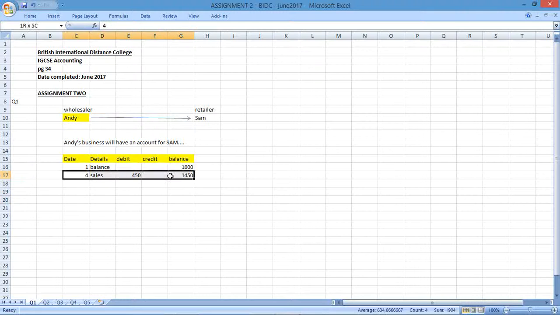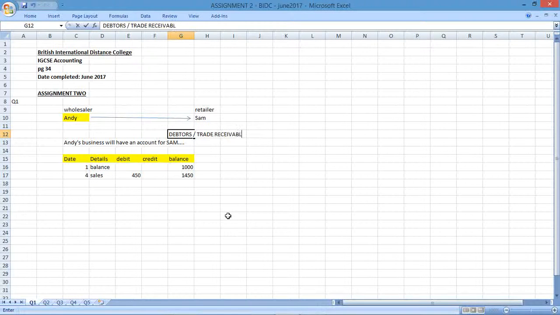So the total after that sale is obviously the balance plus what was debited to Sam's account. What is Sam to the business? Well, Sam would be considered a debtor or part of the trade receivables of the business. If you don't know what a debtor or a trade receivable is, we do have videos on the website to help you.